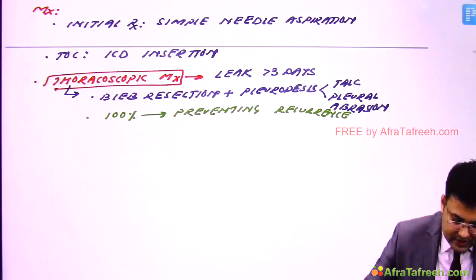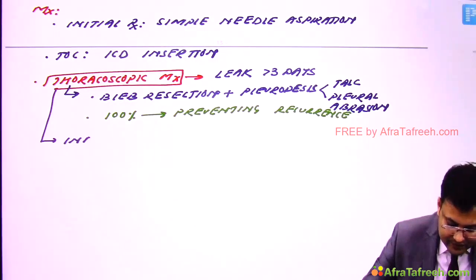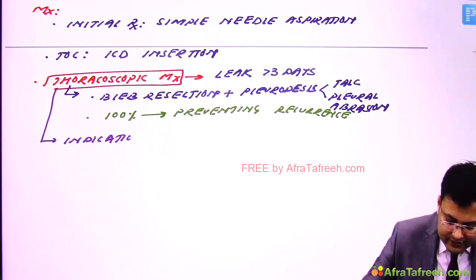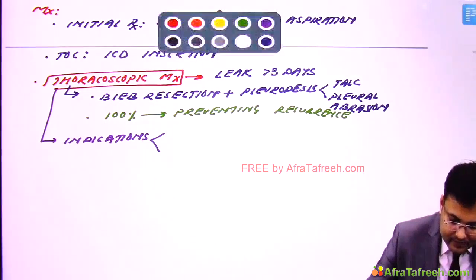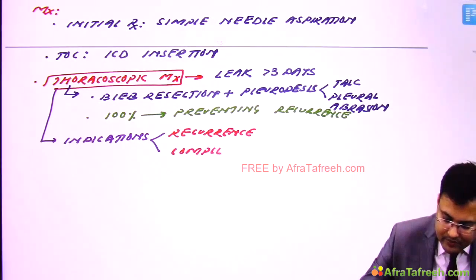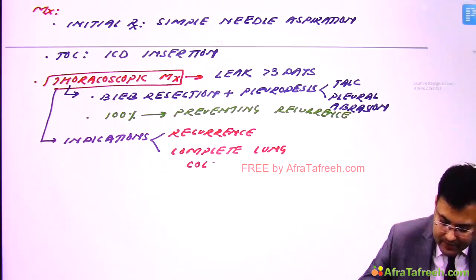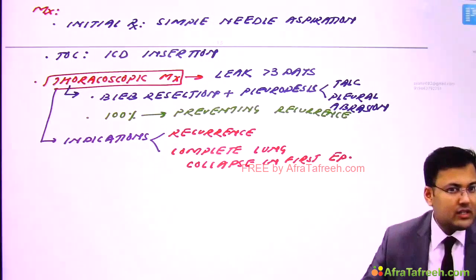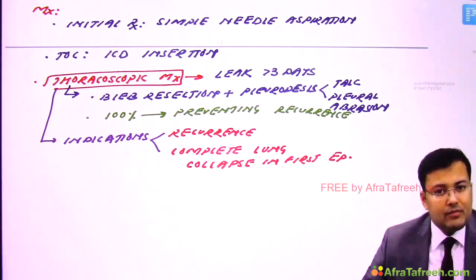Okay, so what are the indications? If there is recurrence, or if there was complete lung collapse in the first episode, in these cases we go for what? Thoracoscopic management. So this is how we manage primary spontaneous pneumothorax.